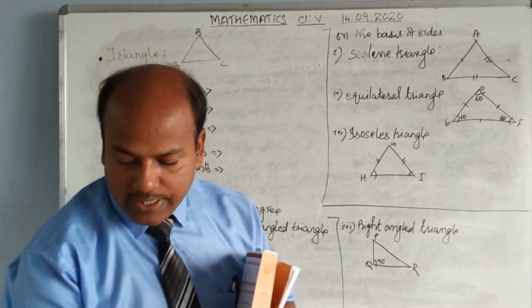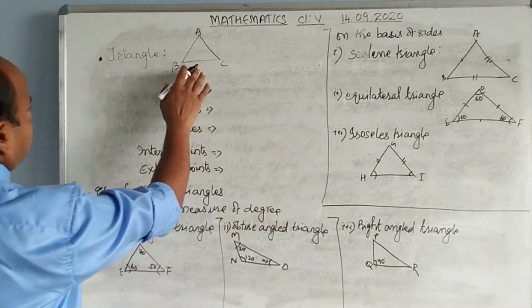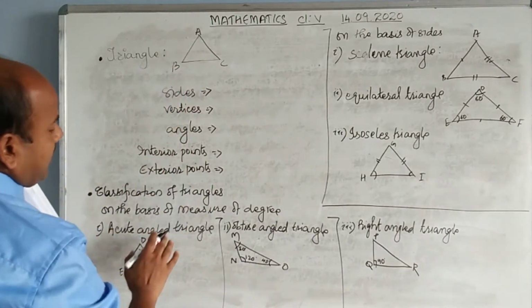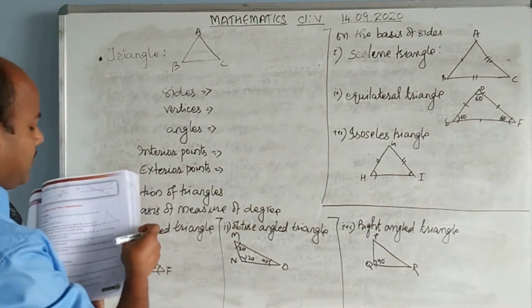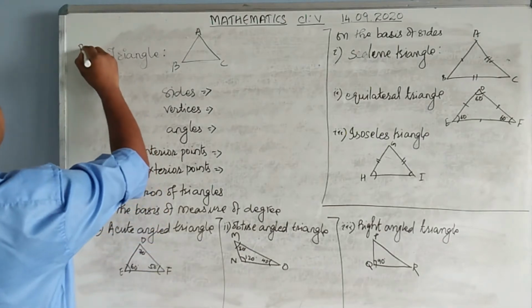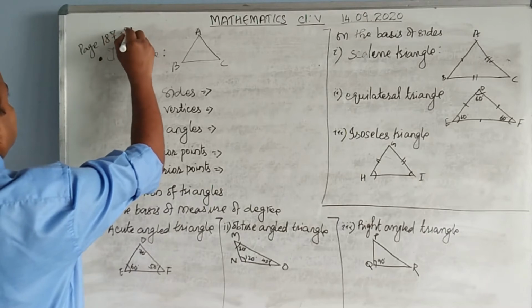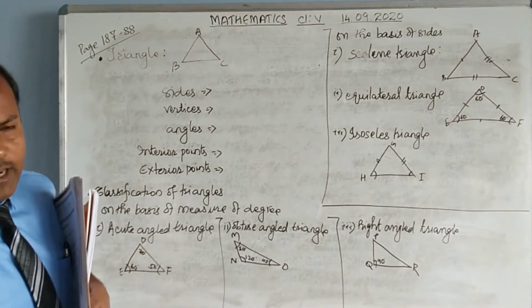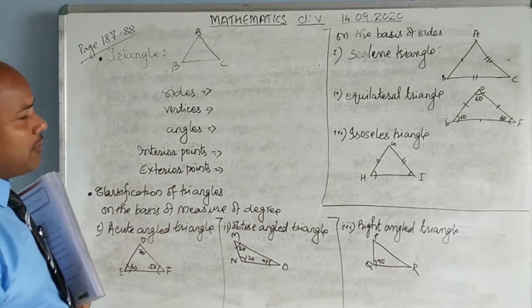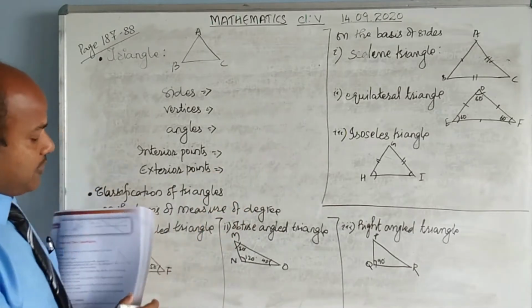Triangles and their classifications. So we are going to learn about the triangle, and we are also going to learn about their classification. This is on page number 187, 188. On pages 187 and 188, what you will find is the triangle and the different types of triangle.